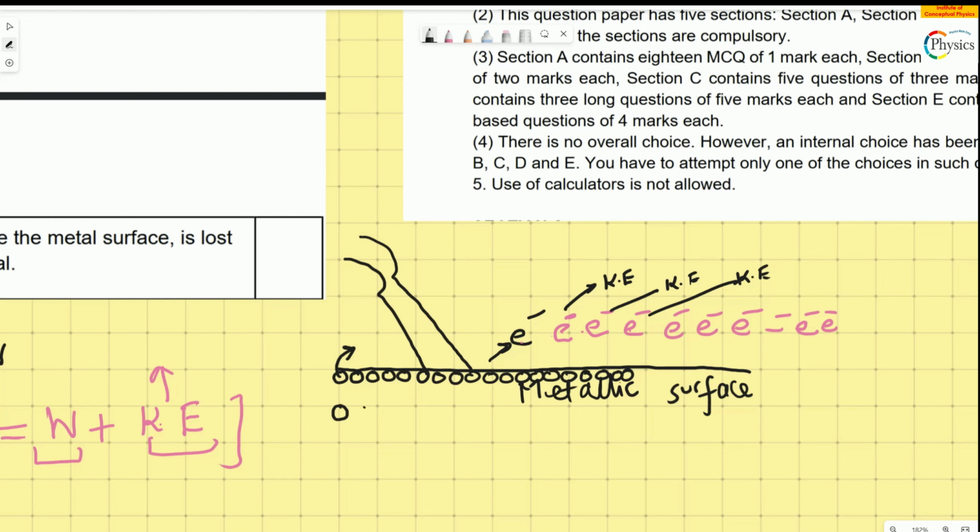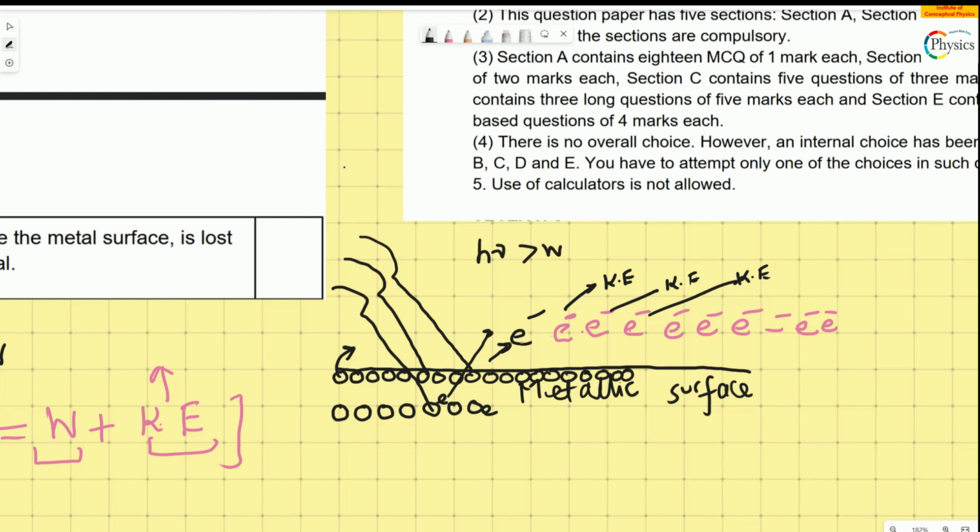So if there is an atom down below in the metal, and the photon has to go inside, then the atom will release the electron. So an electron will come out definitely from here also, if the photon energy is greater than the work function.